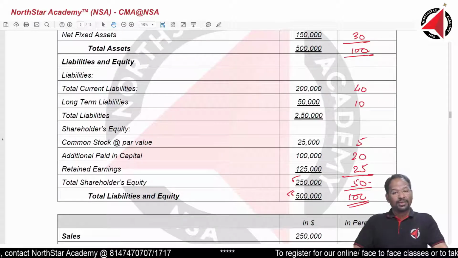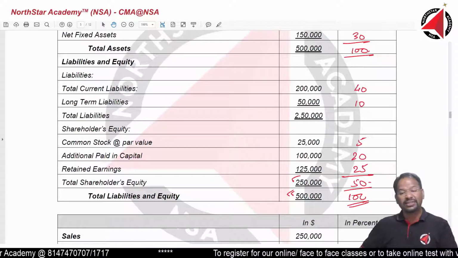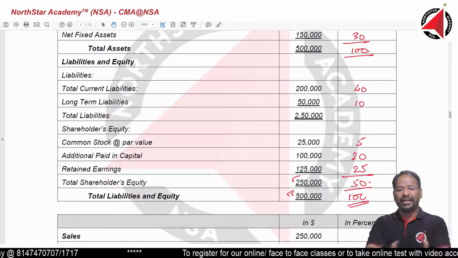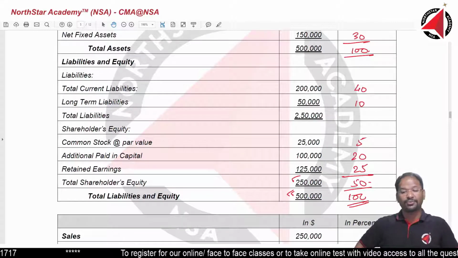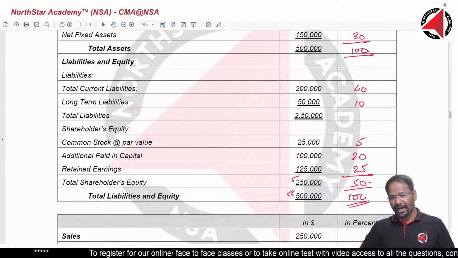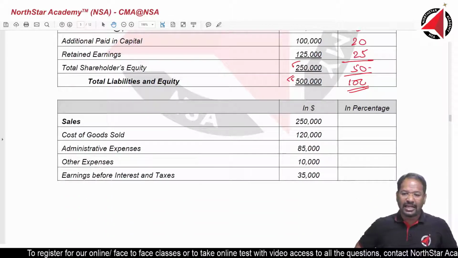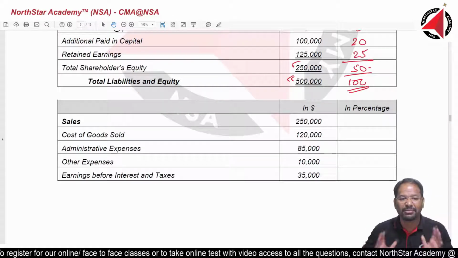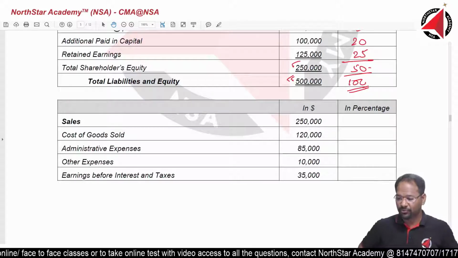Very, very important. Buy a calculator which has GT function, because we will be using GT in many questions and topics. Alright, please buy a calculator which has a GT button. Now, super, very good. Let's go to this. So I want very quickly, tell me which one will be 100%, which one will be the base. Very quickly, which is the base? Sales is the base. Awesome, very good.